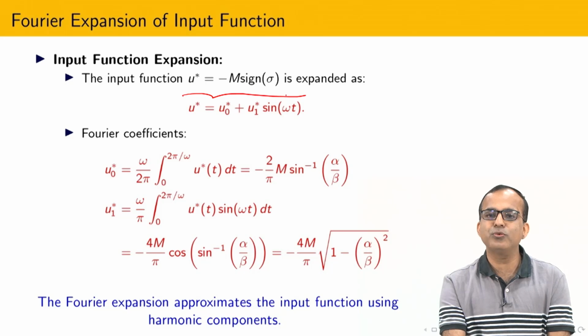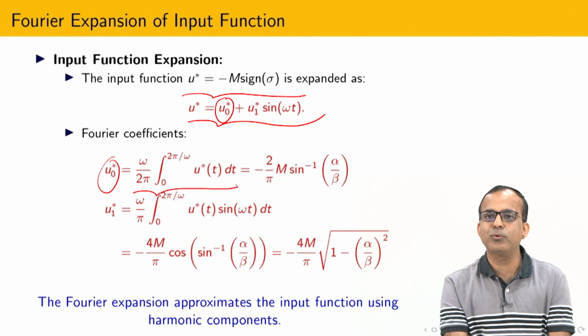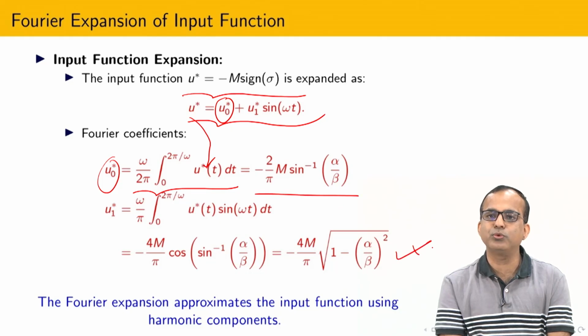What kind of control am I going to apply? I am assuming that there is no distortion, because I have designed H such that there is no distortion. Then I can design u star equal to m signum sigma. Again I am going to calculate these components. How to calculate them? For that one can apply the Fourier series analysis. This is the formula of the Fourier series. If you substitute this whole quantity here and take the integral, you can get this expression. So this work you have to do. Now what I am going to do?